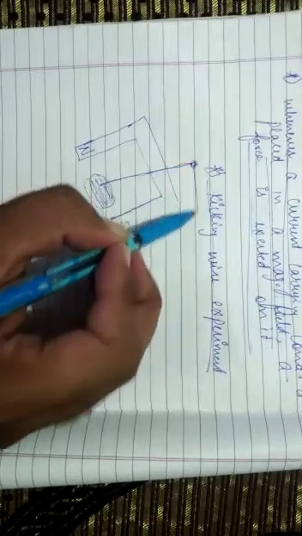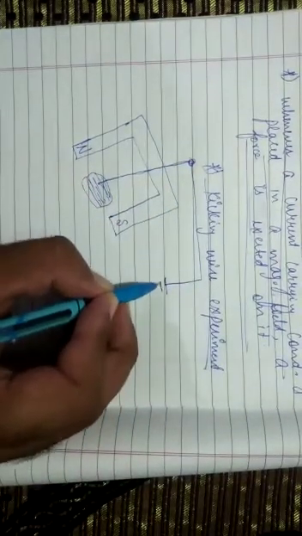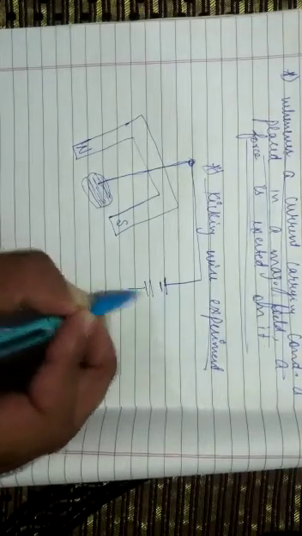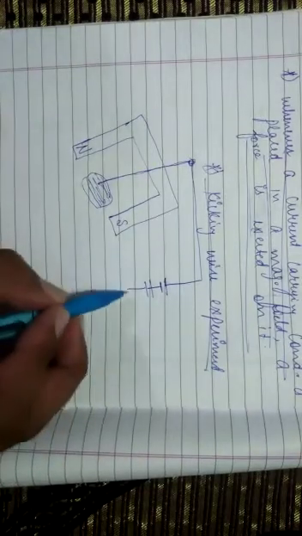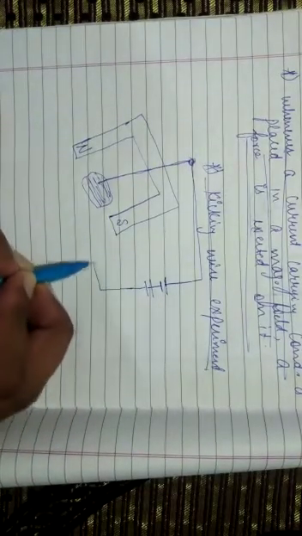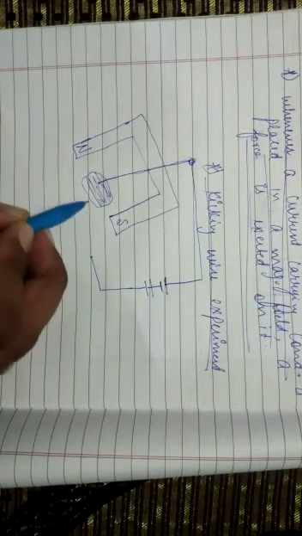From one end, it is attached to a battery or a cell. Let me have a combination: this is one cell, this is a second cell. After the combination, it forms a battery. From one side of the battery, it is attached to a switch, and to this. Both the wires are not attached to each other, but the circuit between them is completed by this mercury, because mercury is a good conductor of electricity.